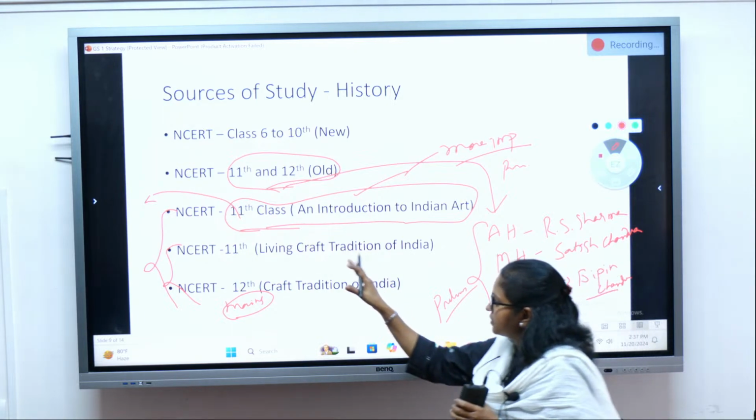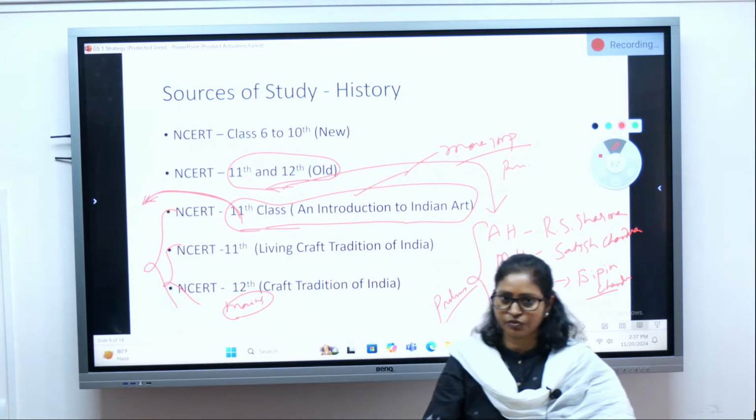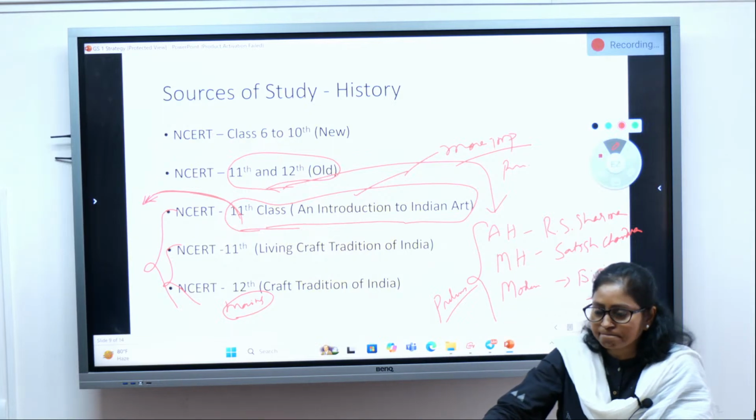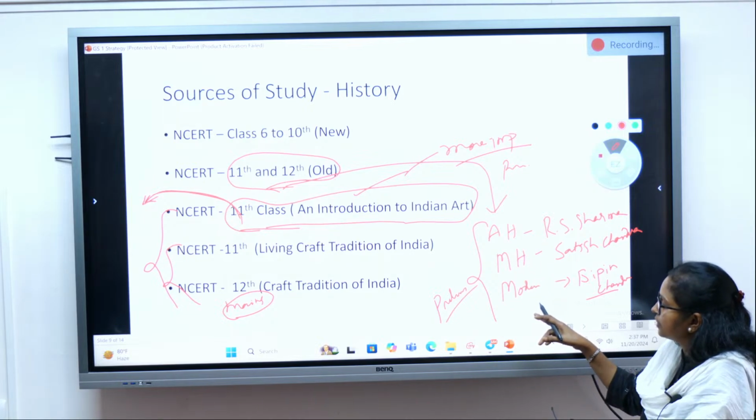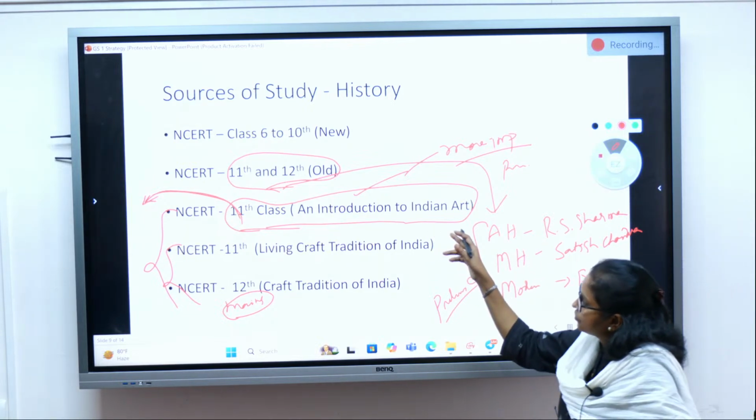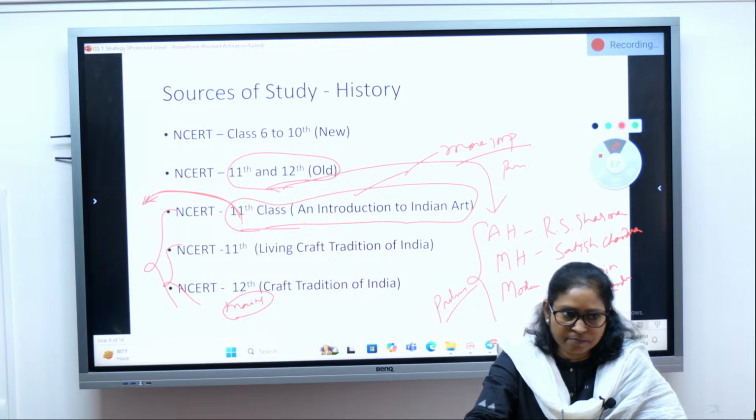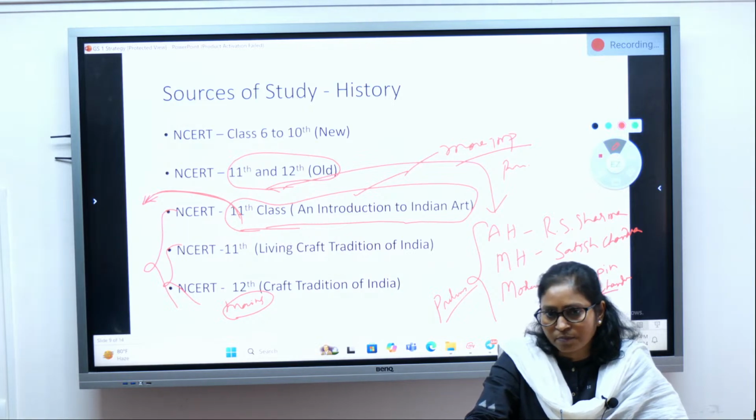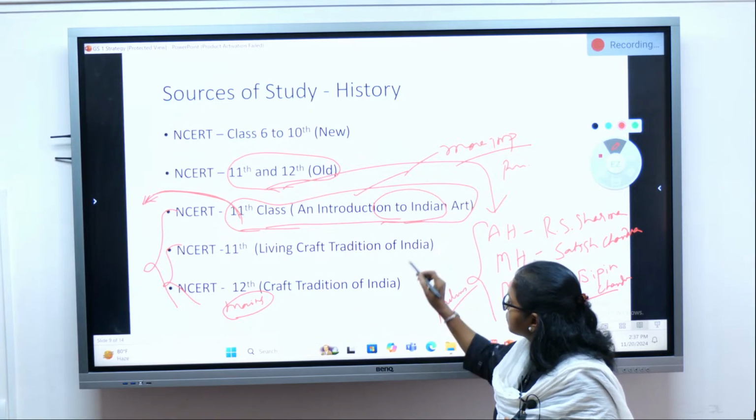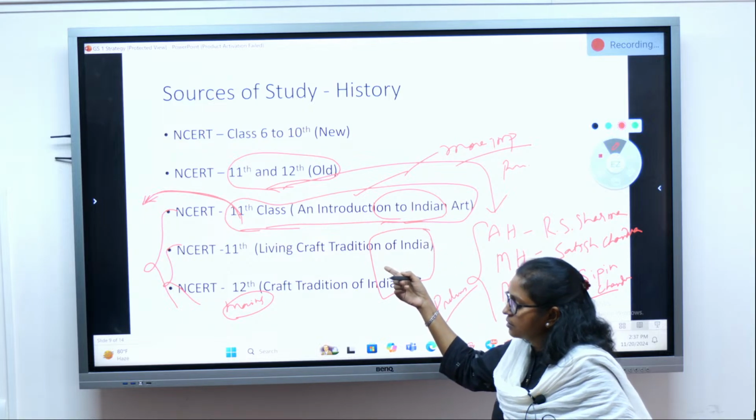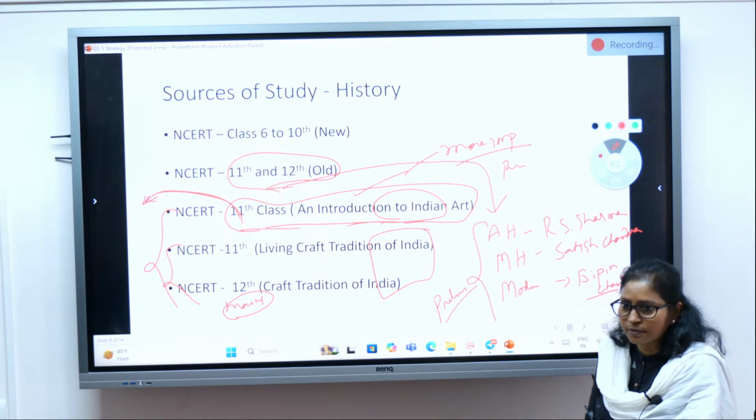But in comparison to these three books, which one is more important? This book is more important for the art and culture section. Okay? I hope you got the clarity. 11th and 12th cover ancient, medieval and modern overall. Then Introduction to Indian Art, 11th class, has more focus on art and culture, and is useful for both mains and prelims. You have to give more focus to this. But I'm not saying that you overlook the others. Those you also study, but comparatively, this is more useful.